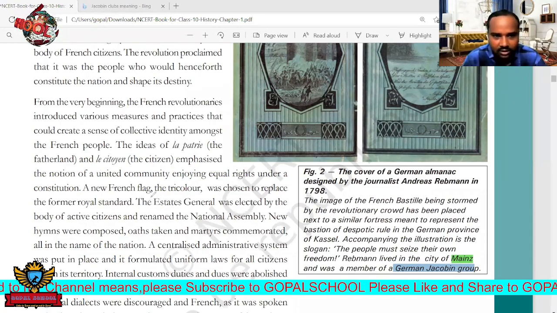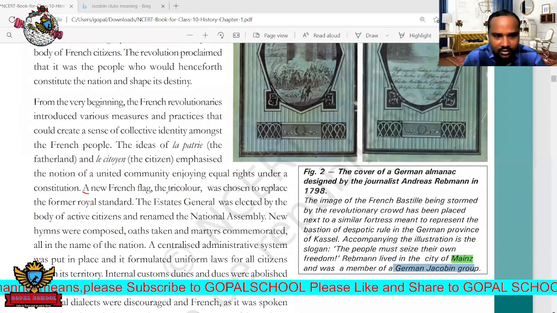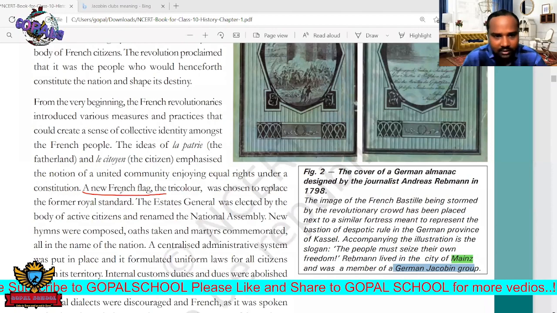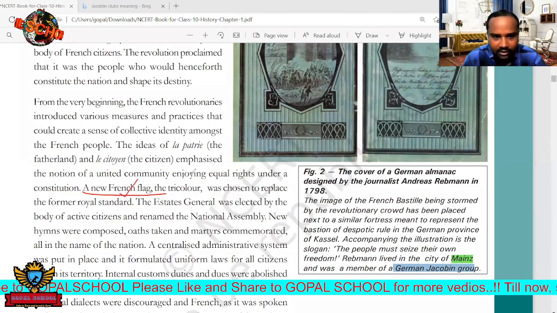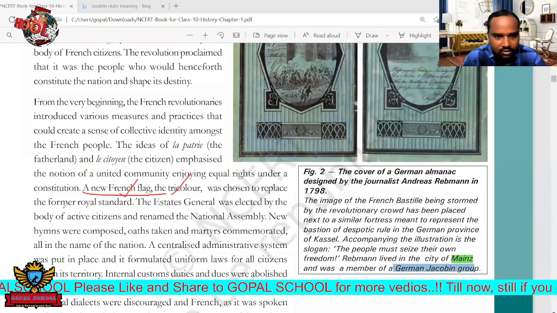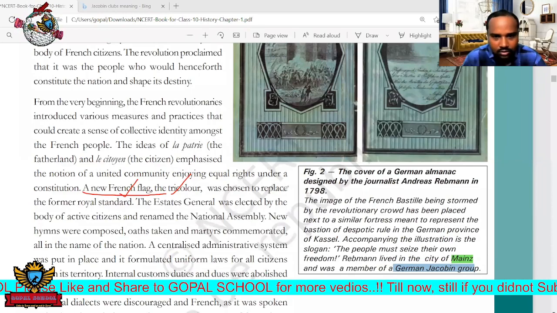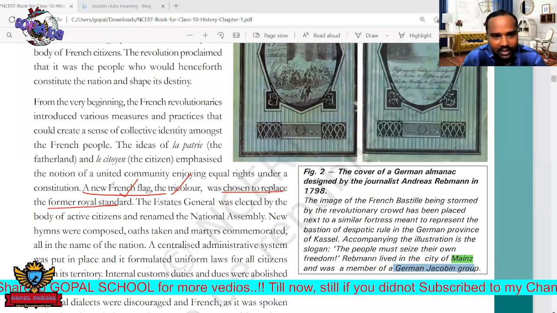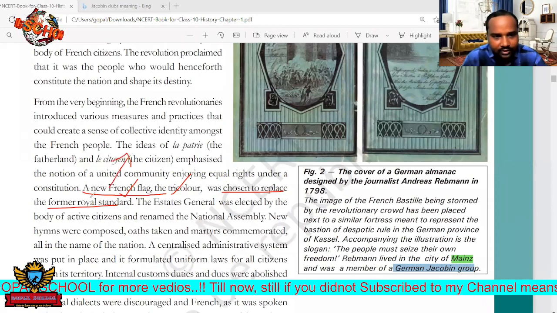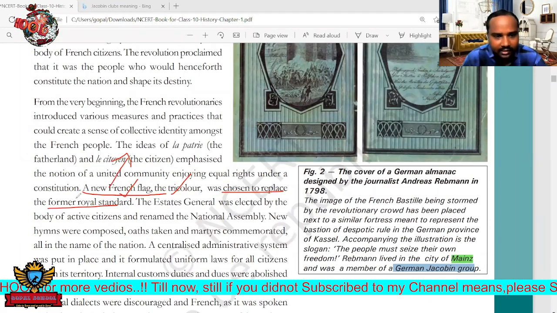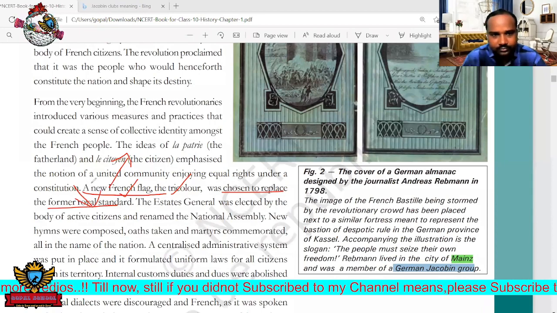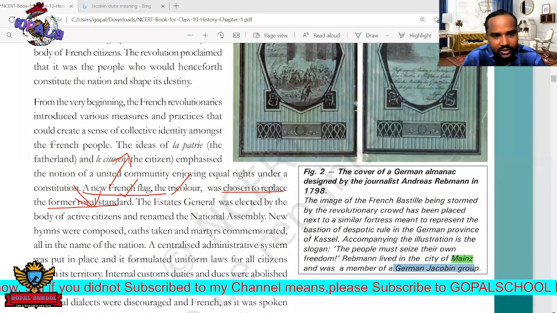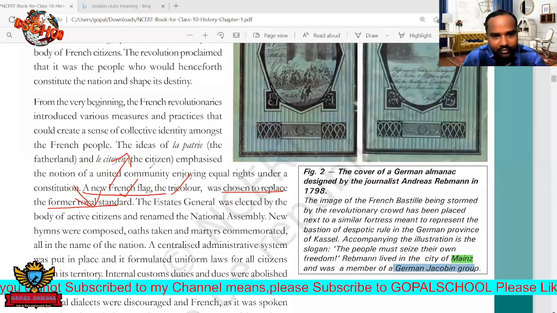It is given here: a new French flag. While this revolution broke out in France, they adopted a separate French flag, which is the tricolor, and they chose to replace the former royal standard. Why was this flag chosen by the French people? To replace that royal standard, that means the kings. Instead of following these kings, they used a separate flag.